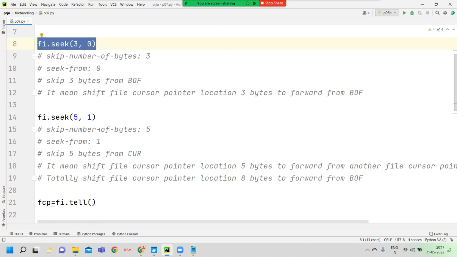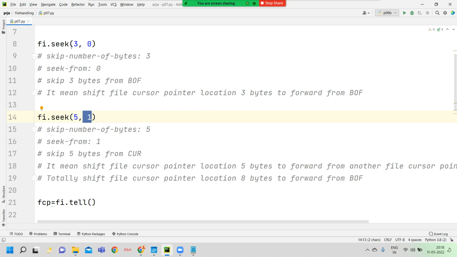Now again I want to skip 5 bytes from the current file cursor pointer location.